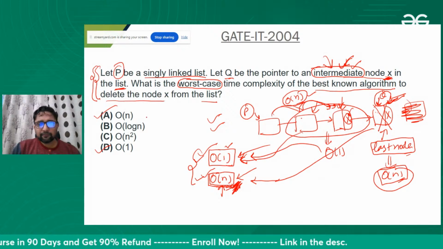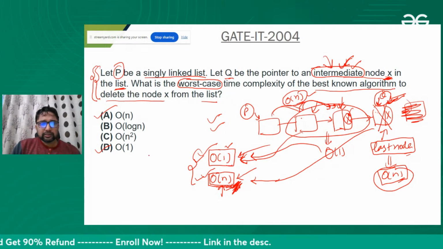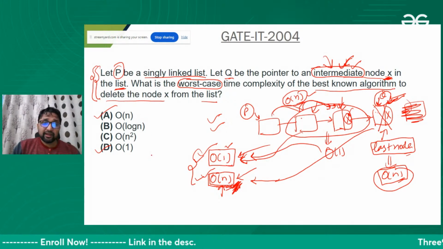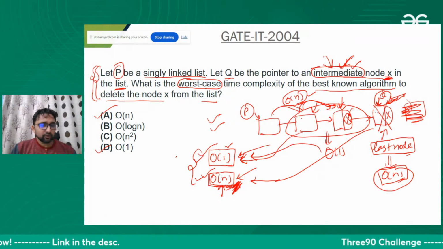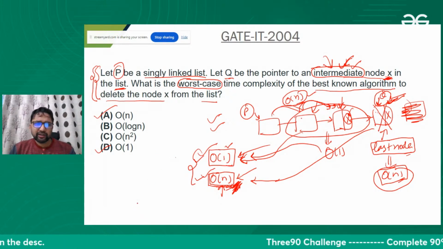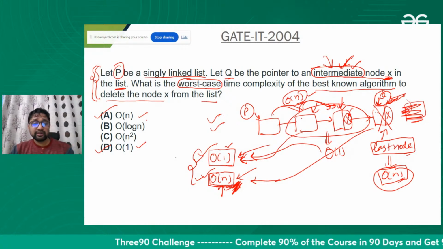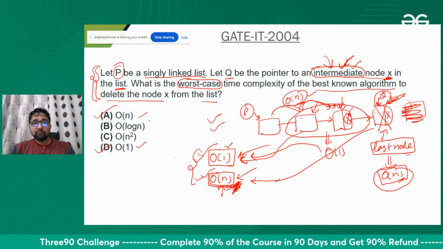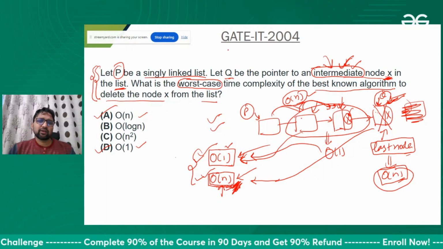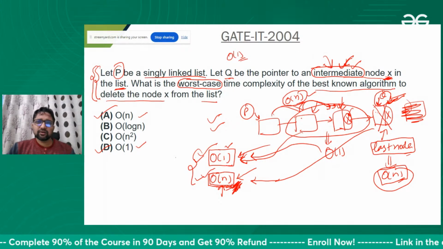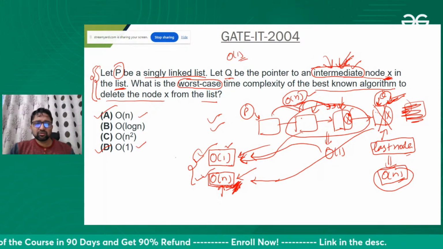You can take it either way, order of 1 or order of n. I have given both reasonings to you. More correct from this point of view looks like order of 1, because they have used the word intermediate.